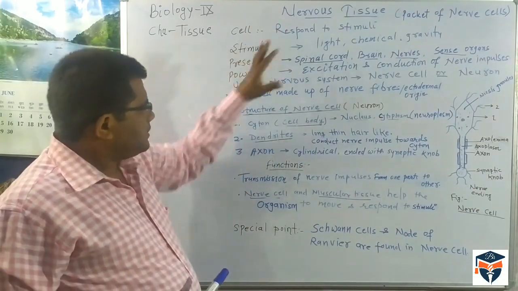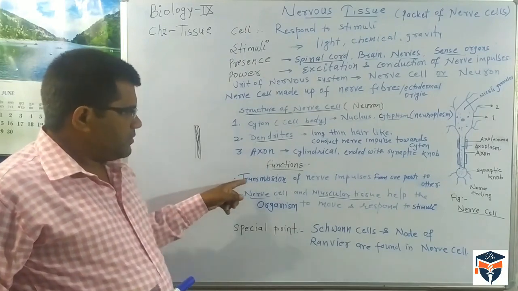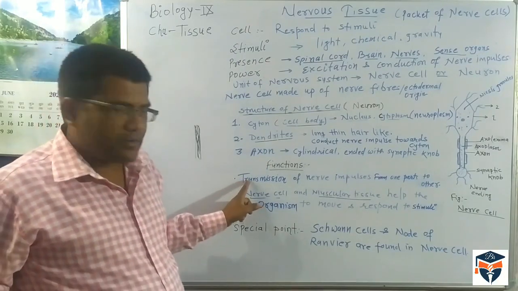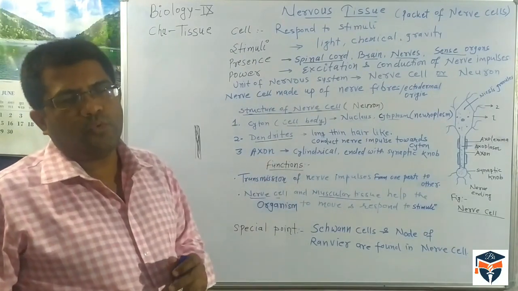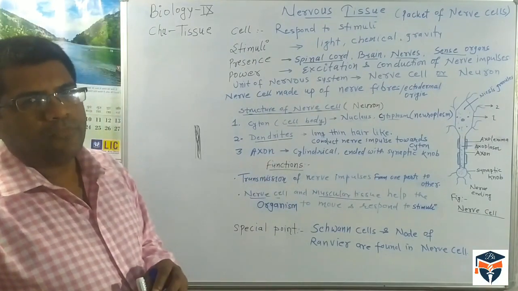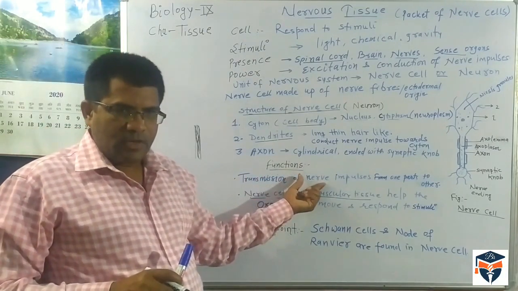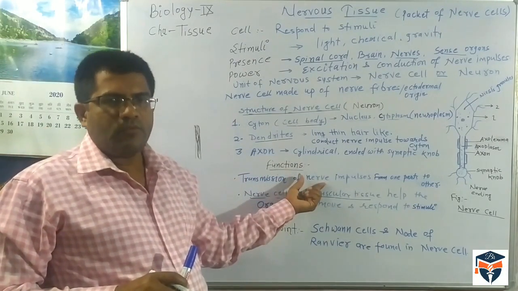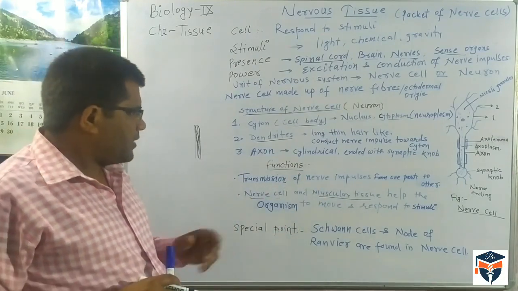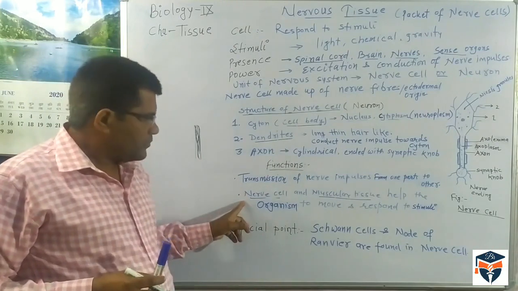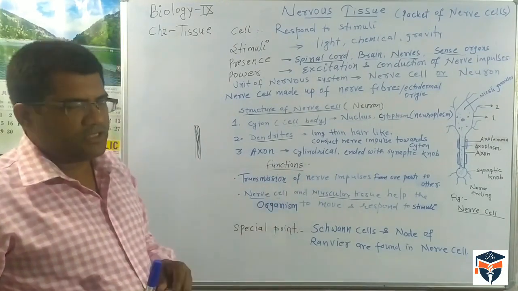Thus, what is the basic function of the nerve cell? The nerve cell transmits nerve impulses from one body part to another body part. So nerve impulses are passed from one place to another place in our body. The second important point is the nerve cell and muscular tissue, which is muscles.